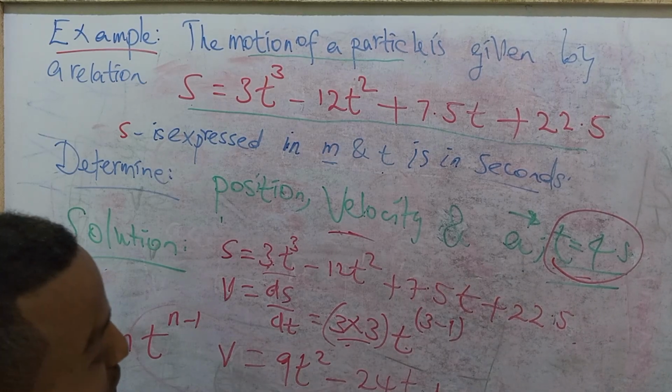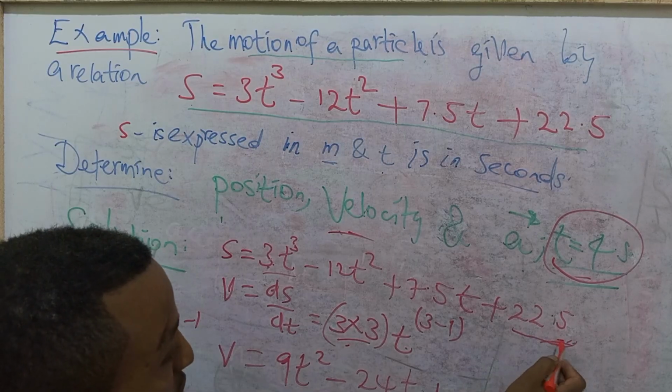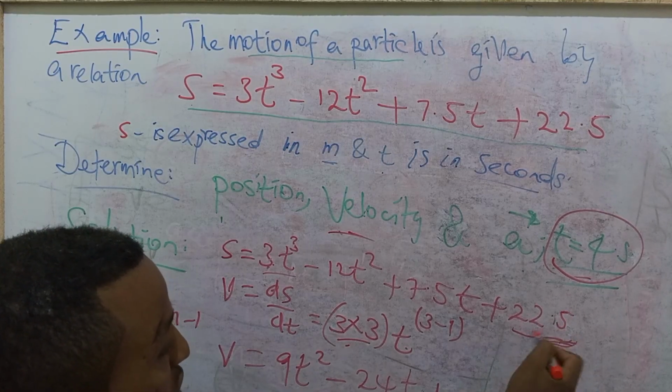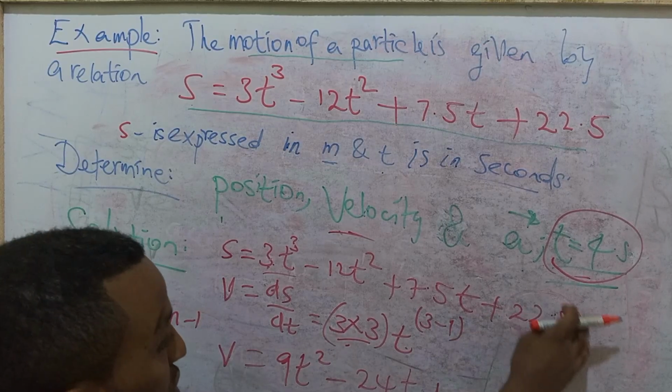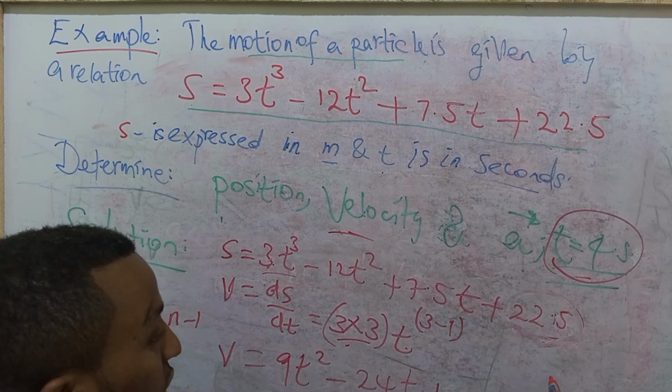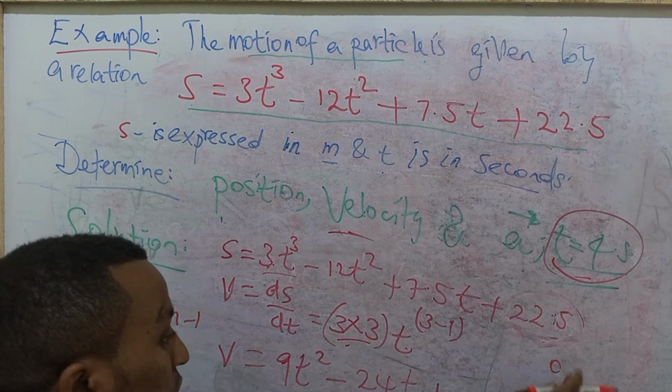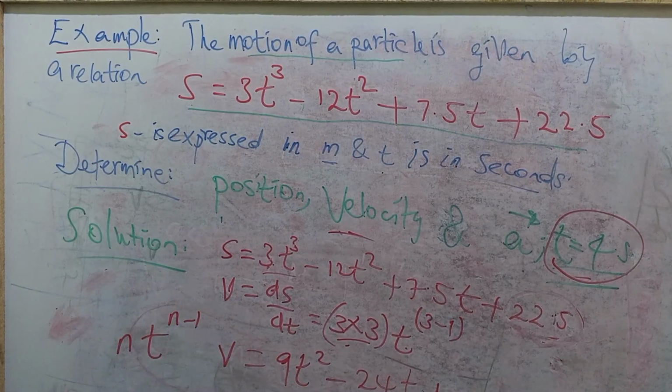So it becomes 7.5. And there is no variable for this one, it is positive. So the differential of a constant number is 0, because any number to the power of 0 is 1. Okay, any number to the power of 0 is 1. So v is this one.